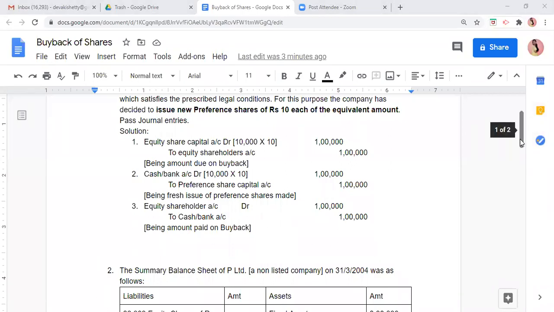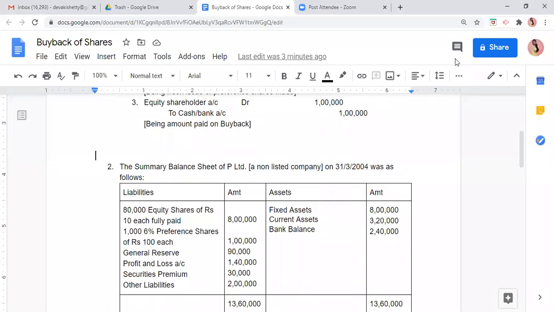So now I hope, Zainab, your doubt is cleared. Now we will move towards the second sum, the summary balance sheet of P Limited. The balance sheet of P Limited is given, which is again a non-listed company, a company whose shares are not traded in the stock market, as on 31st March 2014, was as follows.